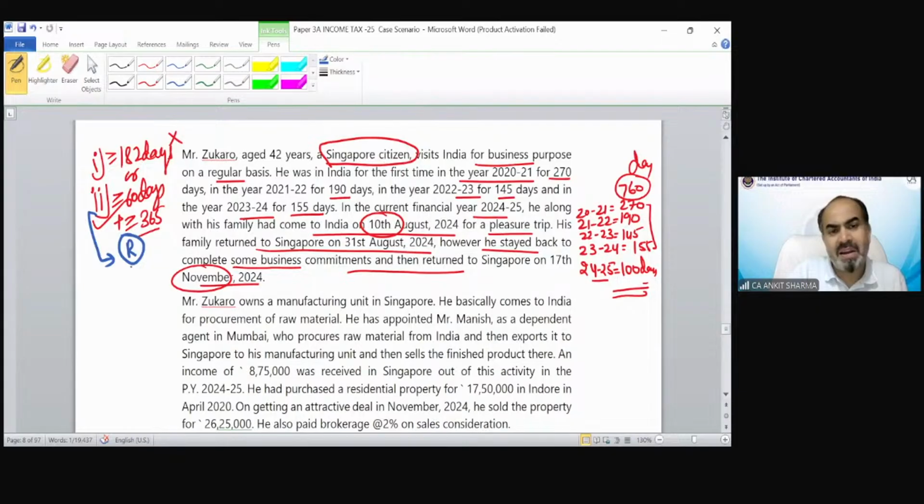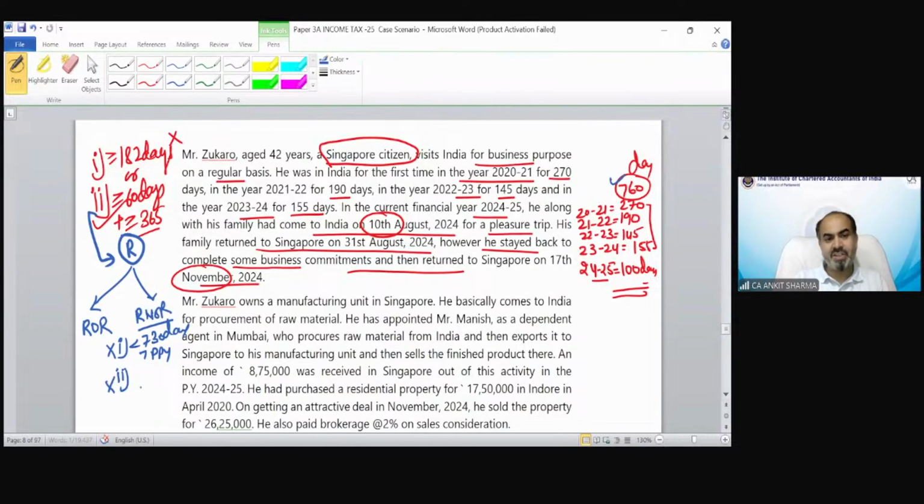Now, if you become a resident, then we have to find out whether you are a resident and ordinary resident, or resident but not ordinary resident. There are 2 conditions we have to check. For this case, less than 730 days in the 7 preceding previous years. How many days is he in India? Even in the last 4 years, he was in India for more than 730 days. So this condition is not fulfilled.